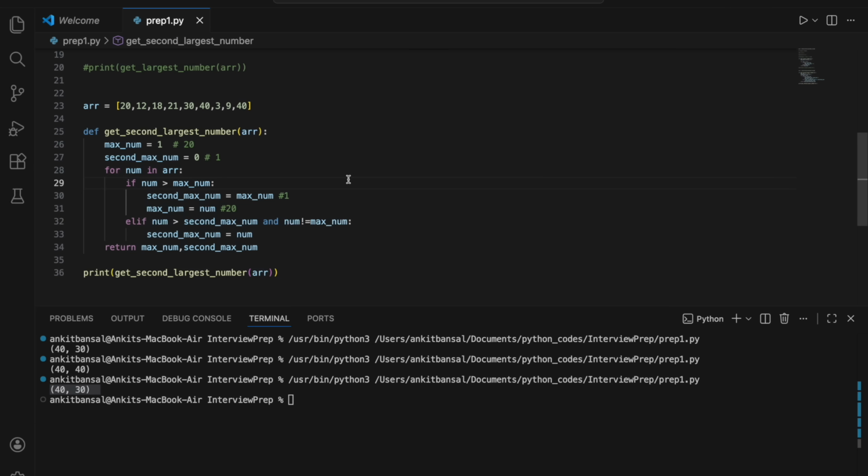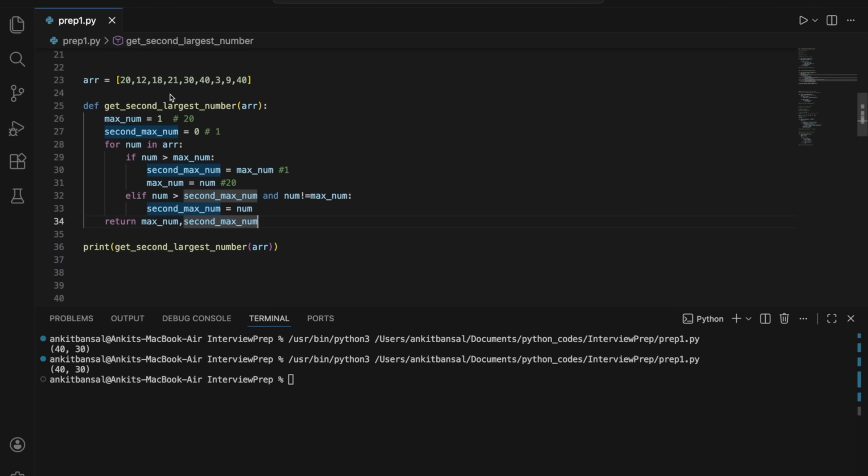And what is the time complexity now? This is a for loop. We are running the loop one time over the array, right? So it is O(n) now. If there are n elements, we'll be doing n operations, right? So we again improved the solution. Instead of O(n log n), I'm solving it with O(n). Okay, great.